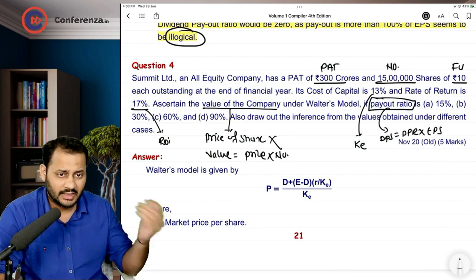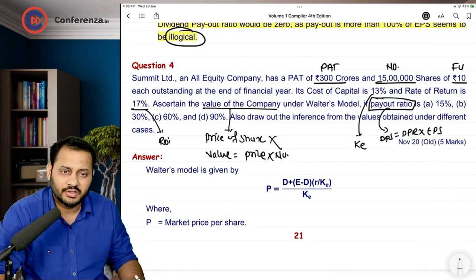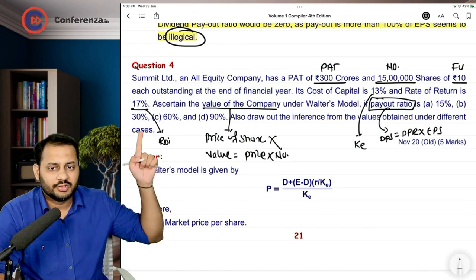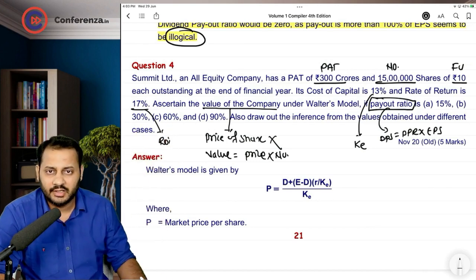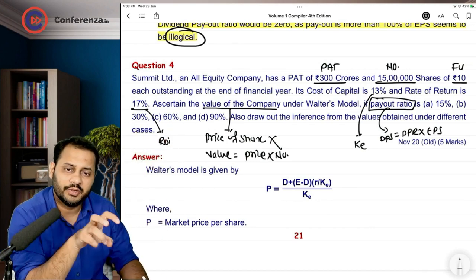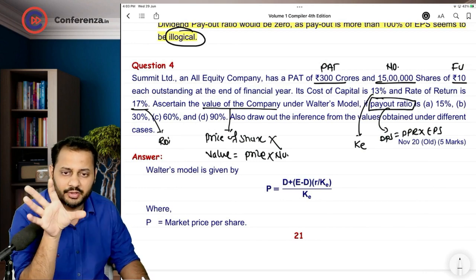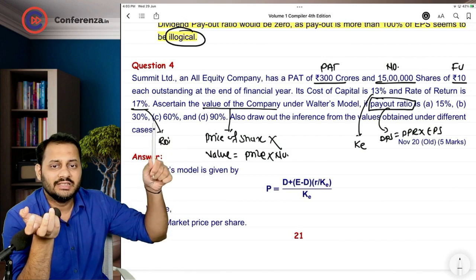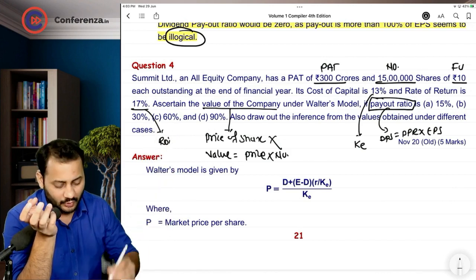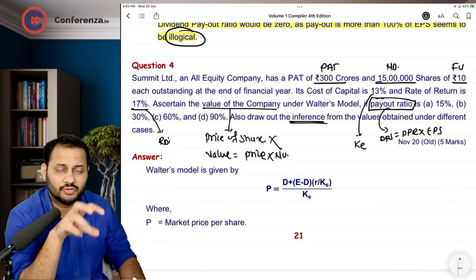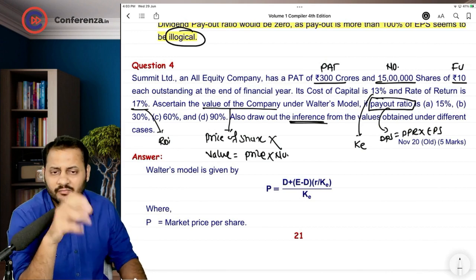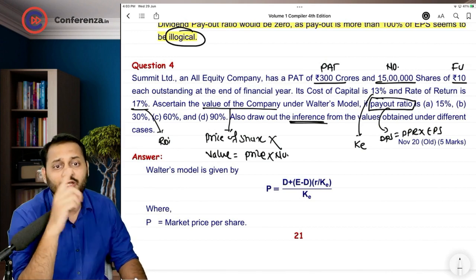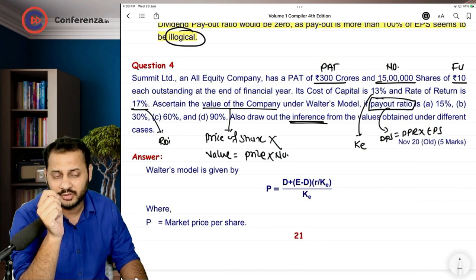If you apply it on the earnings, you will get the dividend. And the ratios are 15, 30, 60 and 90. So different types of payment ratios are given to you, dividend payout ratios. You have to find out what is the value of the company in each case, and then you will have to draw out the inference from the values obtained under different cases. You will have to come to the conclusion comparing all those 4 different payment ratios. Okay.